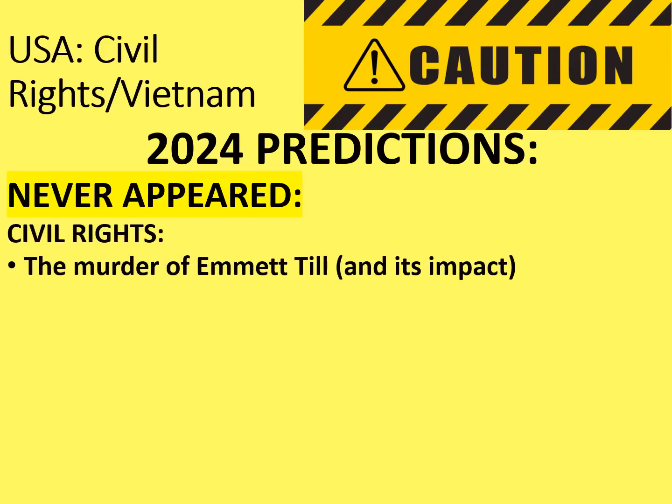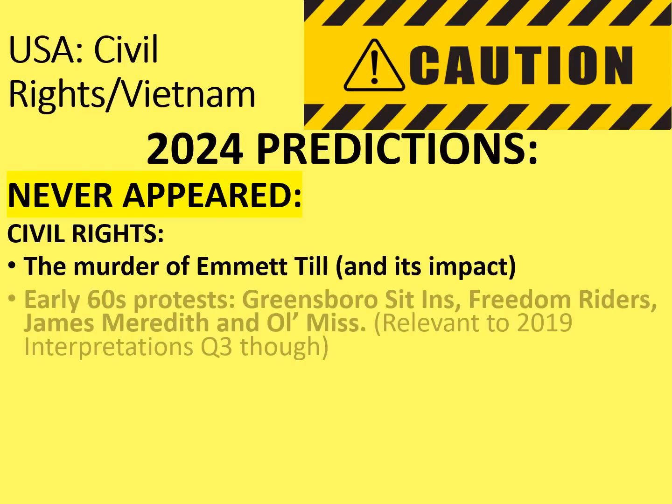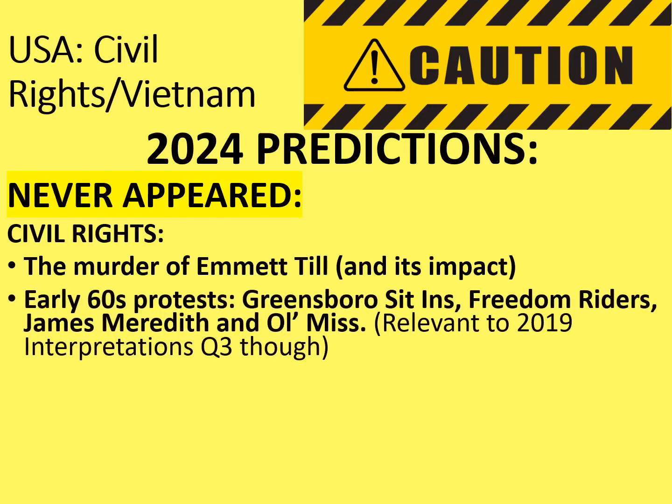One thing that has never appeared as a discrete question is the murder of Emmett Till and its impact in kick-starting the early civil rights movement in America in the 1950s. Yes, it's a pretty distressing topic, this one here, but it's not come up before, even though it's only a small part of the course. Perhaps a little bit more surprising on the face of it are the early 1960s protests like the Greensboro sit-ins, the Freedom Riders, James Meredith and his induction into the State University of Mississippi. Although I should point out that this would have been very relevant to the 2019 interpretations question 3 though. But they've never had their own discrete question as far as I can tell, even though they would be ideal for looking at, for example, sources and explanations.